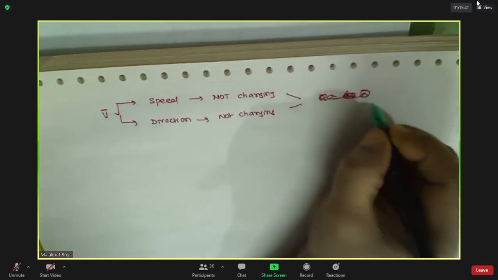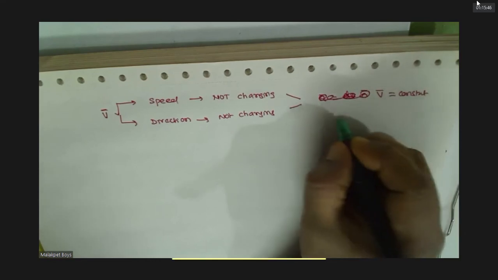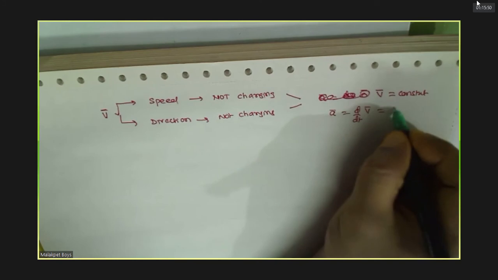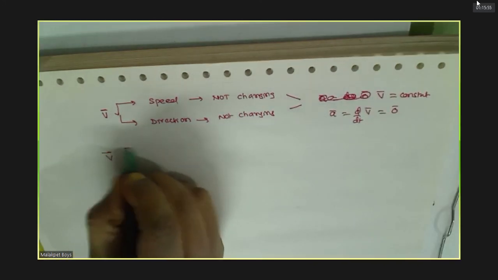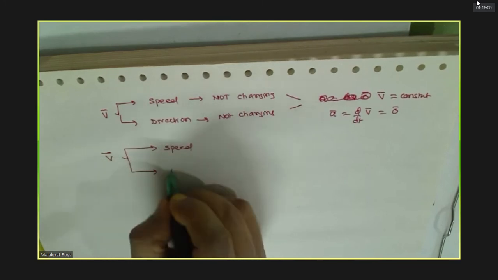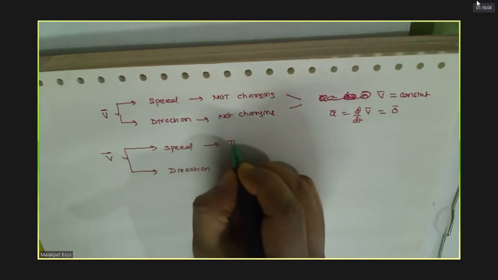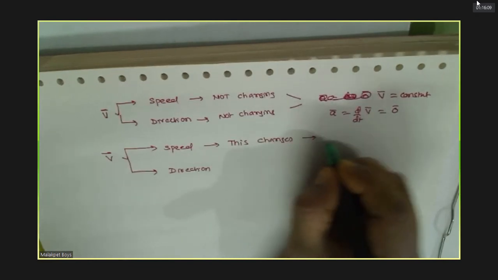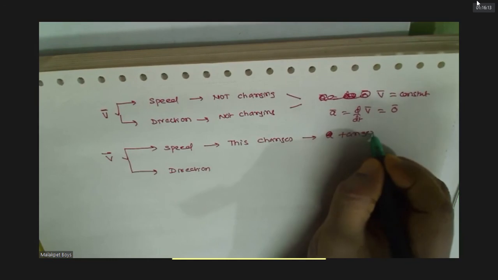When both are not changing, we say velocity is constant. Therefore, acceleration, the rate of change of velocity, is zero. Speed and direction, if speed changes, which acceleration will be there? Tangential acceleration exists. Remember, I proved all this.